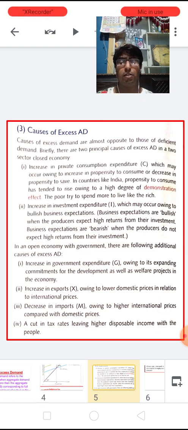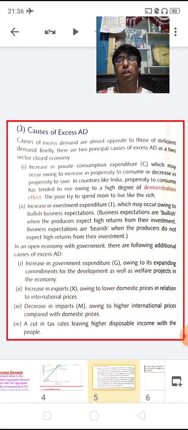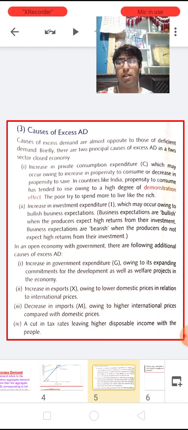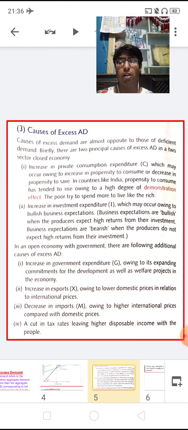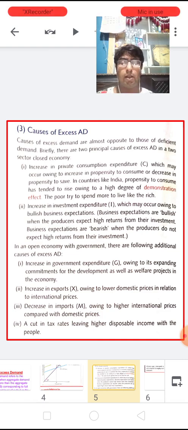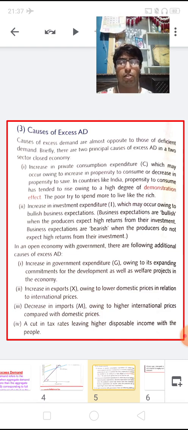Whatever the government decides to consume or to spend on various goods and services, on behalf of this there is an excess demand. And if the government decides that it cannot make any development or infrastructural growth of a country, then in this condition there is a deficient demand, because the government is not making further expenditure and is going to stop its expenditure for some time. So this is the first cause of excess demand.